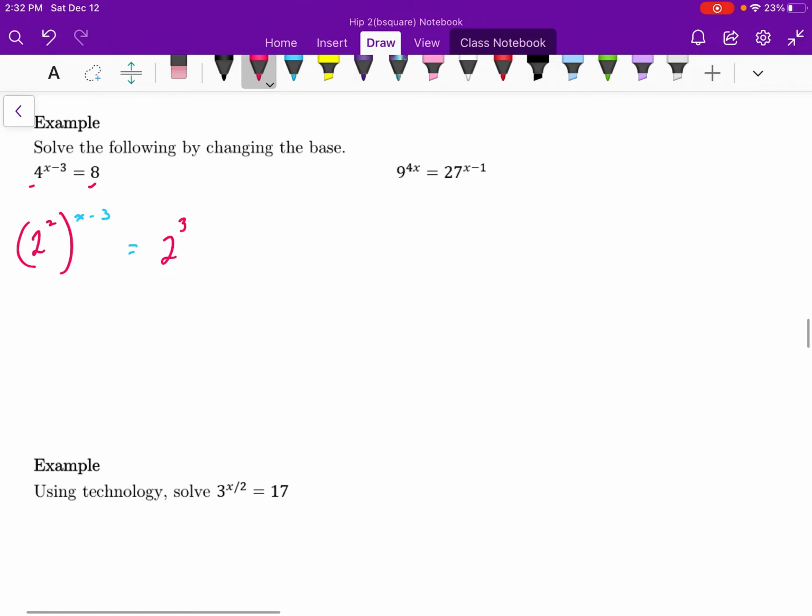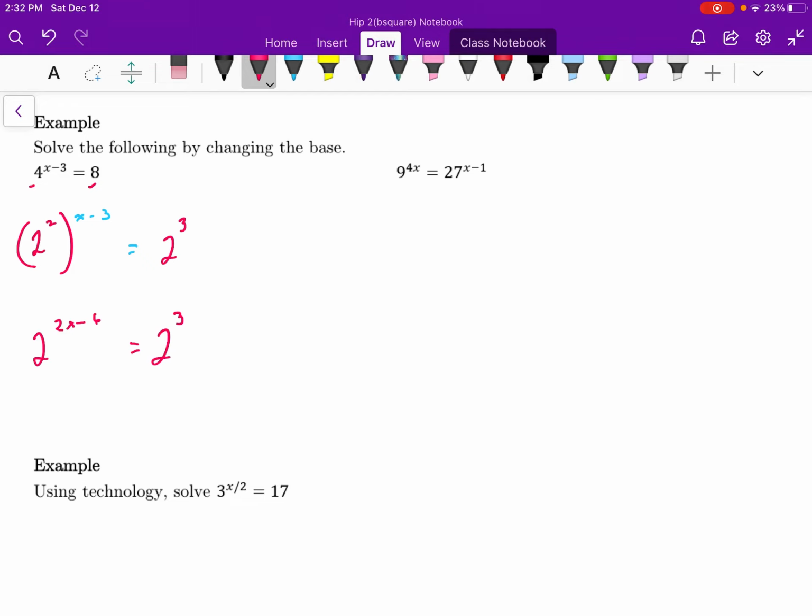On the left-hand side, I'm going to use the power of a power rule and multiply the exponents. So 2 to the power of 2x minus 6 is equal to 2 to the power of 3.